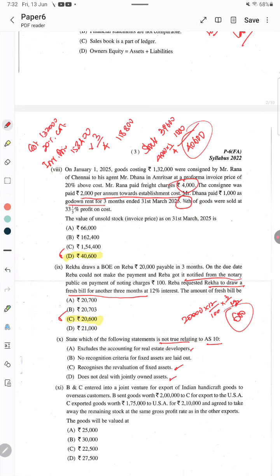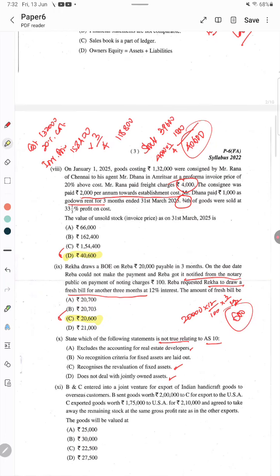But which is not true? It is asked in the question. So, no recognition criteria for fixed assets are laid out. That is the correct answer. So, B is the correct answer. Make note of it. B is the correct answer.